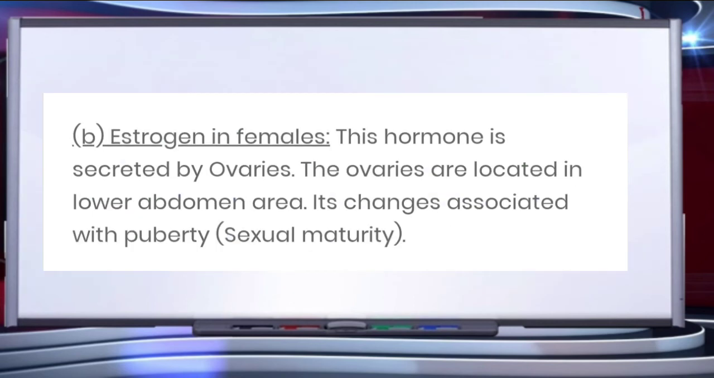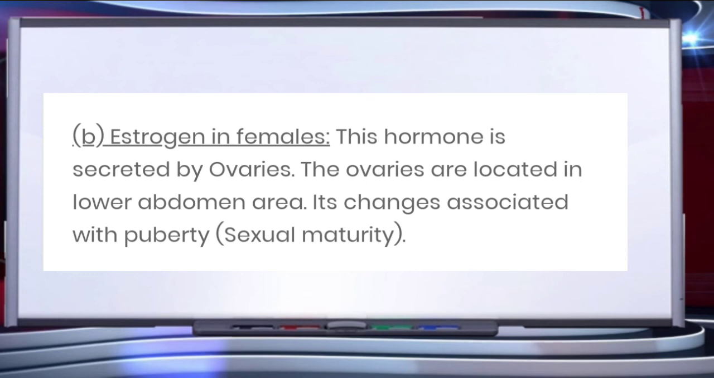In case of females, children, the sex hormones present are two, estrogen and progesterone. These hormones are secreted by the ovaries, of course, in females, and the ovaries are located in the lower abdominal area. They bring changes associated with puberty, again, that is the sexual maturity. Estrogen develops female genital organs and secondary sexual characters, and progesterone is responsible for attaching the fetus to the uterine wall, and it stops egg production.